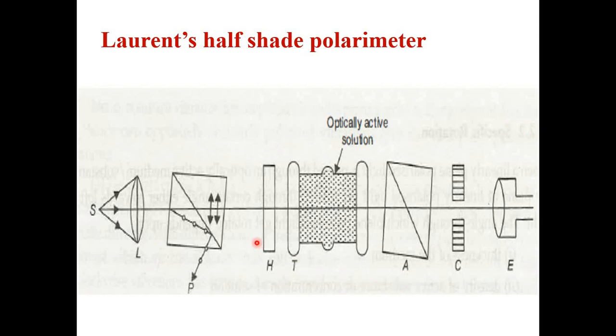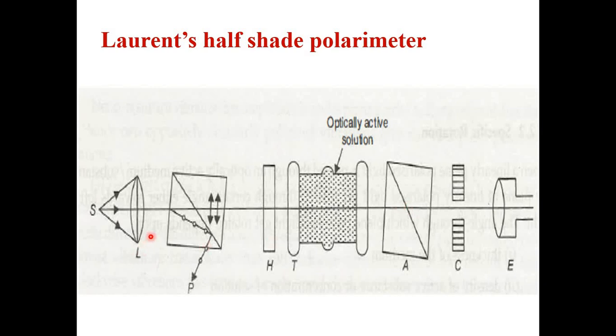Next to that T you can see A over here. So who will tell what that A stands for? By seeing this particular diagram, what you can say? Analyzer, of course. A stands for analyzer, and again you can see here the Nicol prism is used.